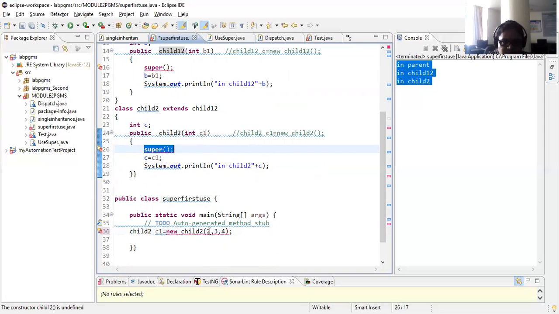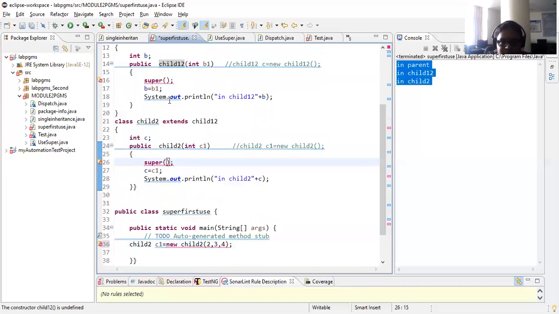So now C1 is for this. Consider I am passing A value as 2, B value as 3, and your C value as 4. Consider this case. Then how many values do I need to pass to your child 1, 2, that is its immediate parent class? C1 is okay. Consider that C value should be equal to 4. Now what about your 2, 3? The 2 should be given for A and 3 should be given for your B. So now in this particular parent class constructor, how many values do you need to pass? 2 values you need to pass. So what will you be writing here? I can write directly 2, 3. Right?